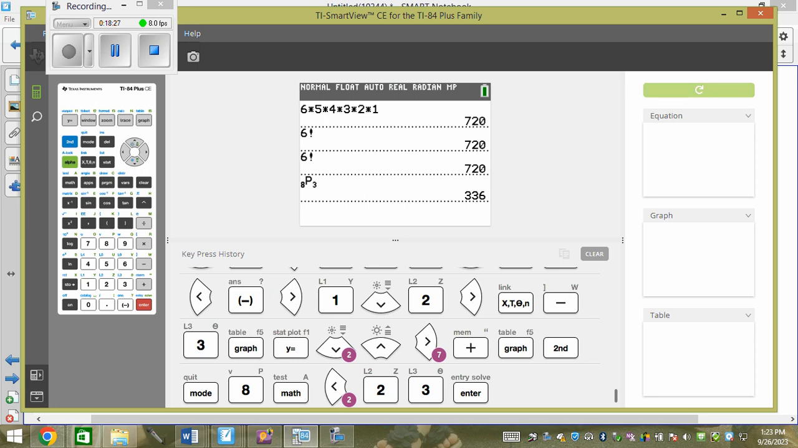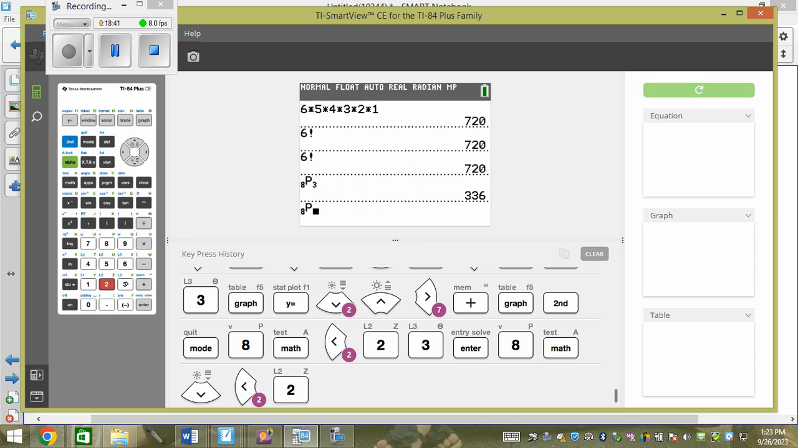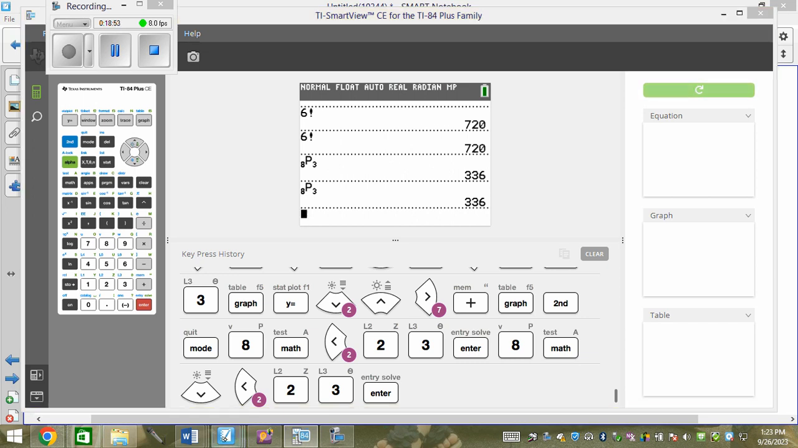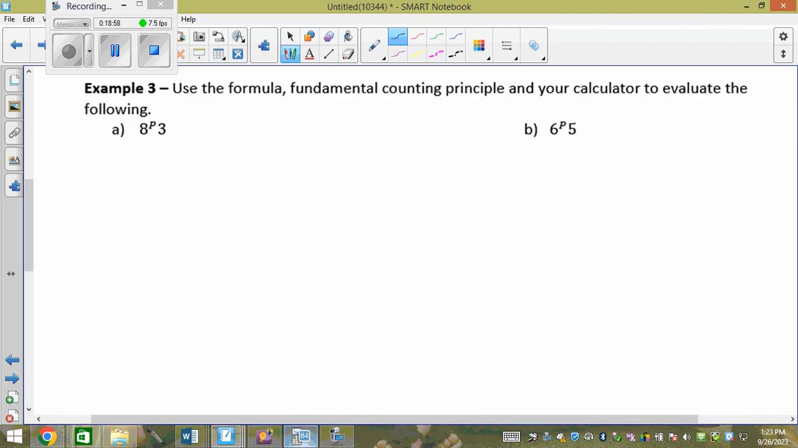8P3. You go to the same spot as probability as you did for the factorial. 8, Math, probability. You pick P, NPR, number 2, and 3. It's 2 above the factorial symbol, guys. 336. So I'm just teaching you how to type in your calculator. You have no idea what this is. Okay? But did everyone get it to go into their calculator? Okay. So we have 336.